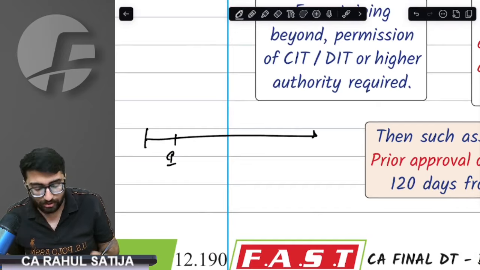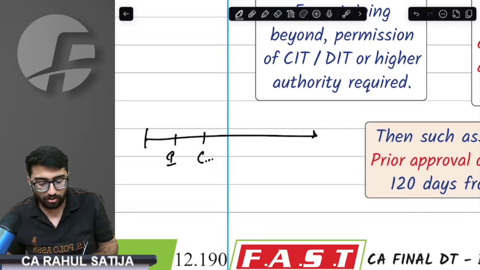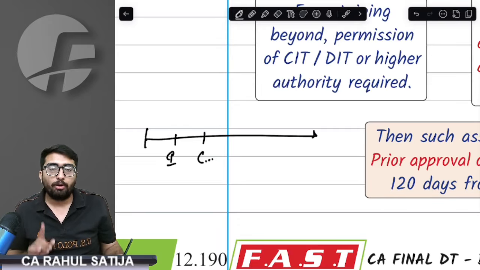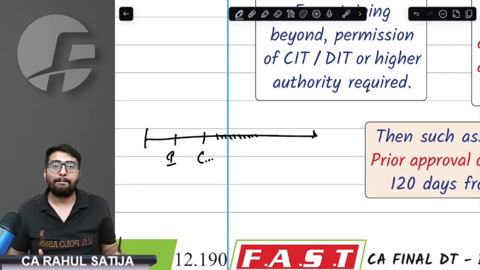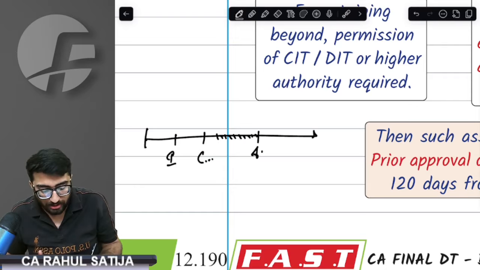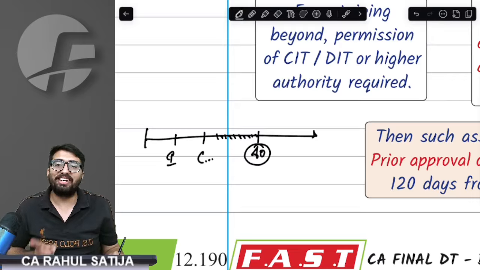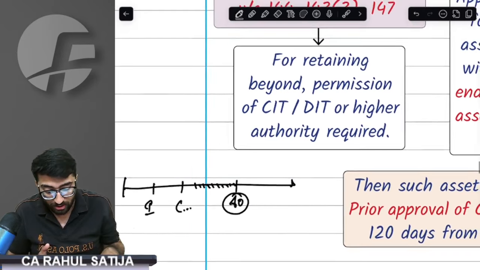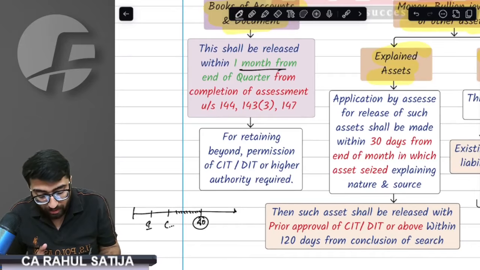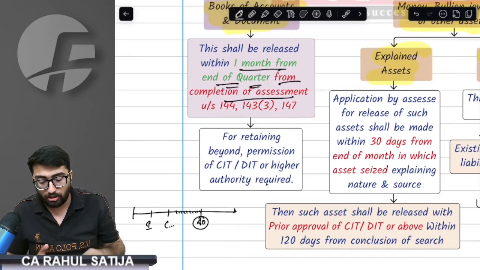This was the initiation of search, and this was the conclusion of the search. The provision says after conclusion, assessment would take place. As soon as the assessment order is passed, I can request my books of accounts. And when can I request them? Within 1 month from the end of the quarter of completion of the assessment.